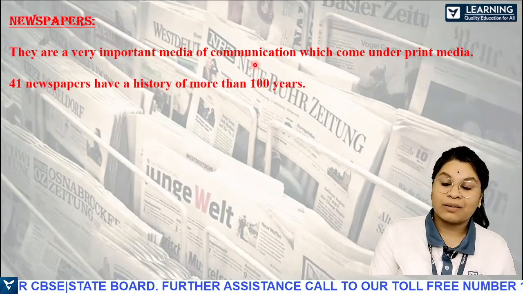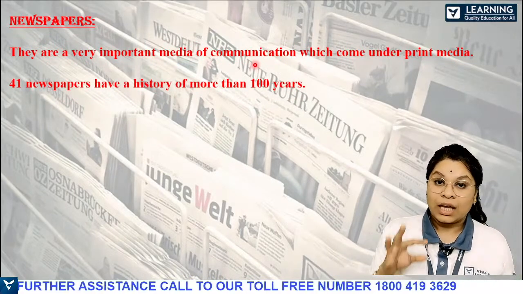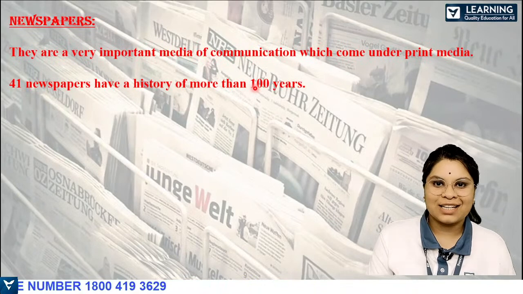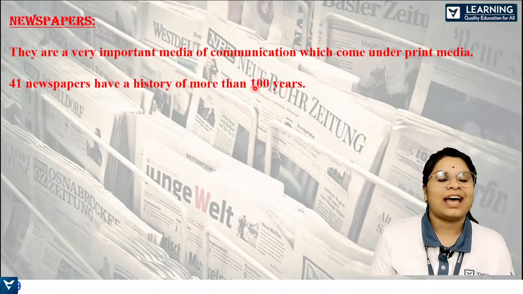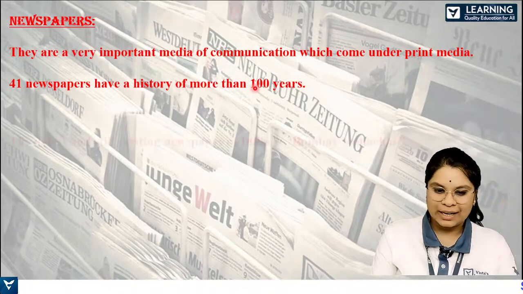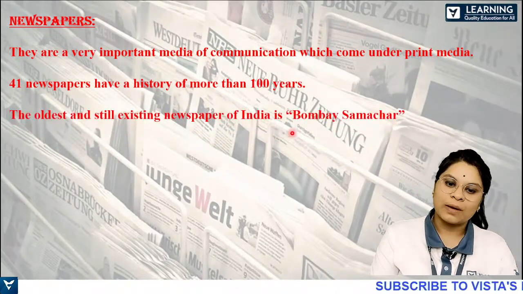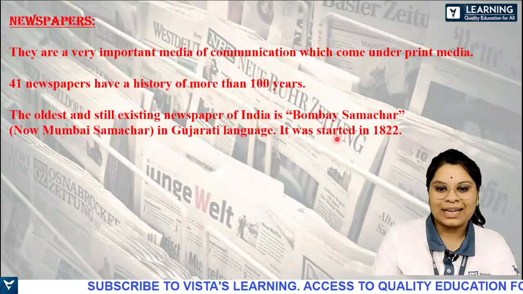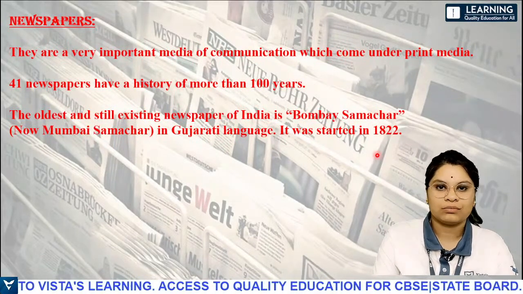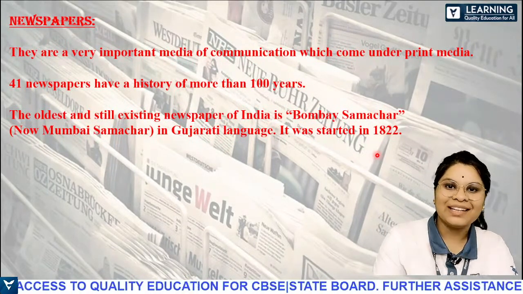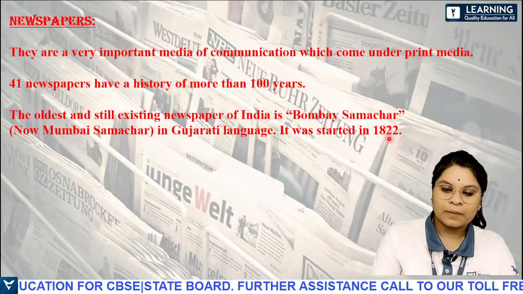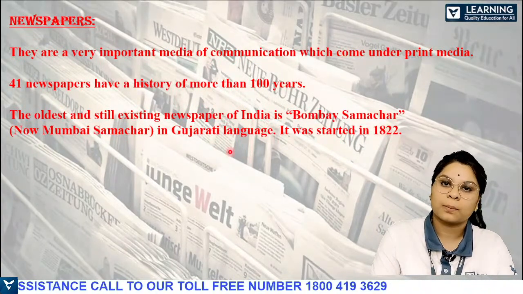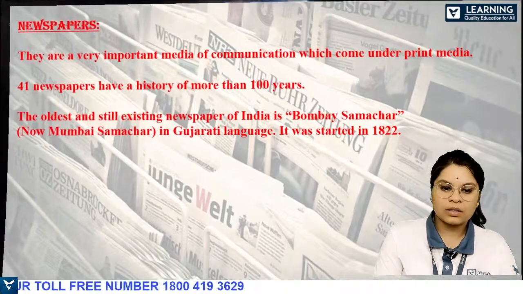So of newspapers, there are actually lakhs of newspapers. In that, 41 newspapers have a history of more than 100 years, which is not less. So in lakhs of newspapers, 41 have 100 years of history, right? So the oldest and still existing newspaper in India is Bombay Samachar, which is now called Mumbai Samachar, which comes in the Gujarati language, and it started in 1822. So even before the radio and television, it is 1822, which is called Bombay Samachar. Now it is Mumbai Samachar, which comes in the Gujarati language. Okay, yeah, so this is about newspapers.